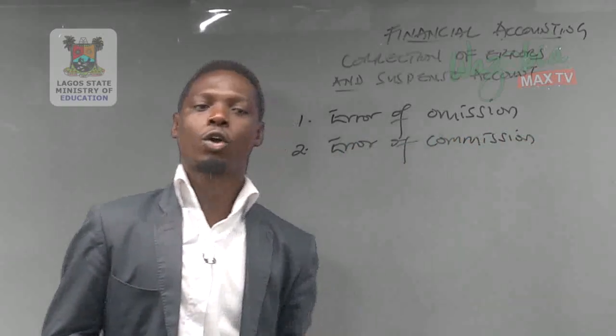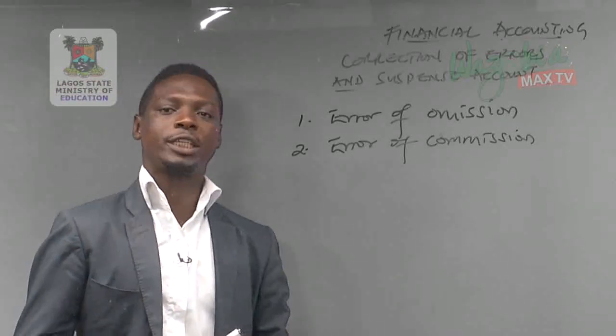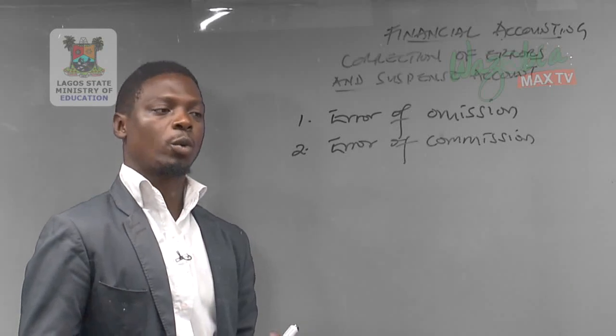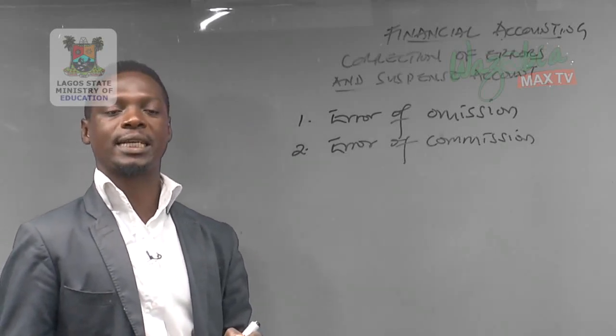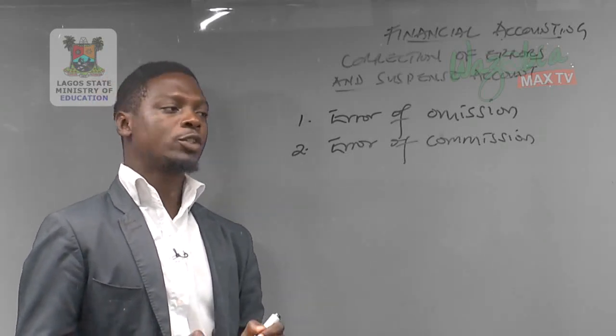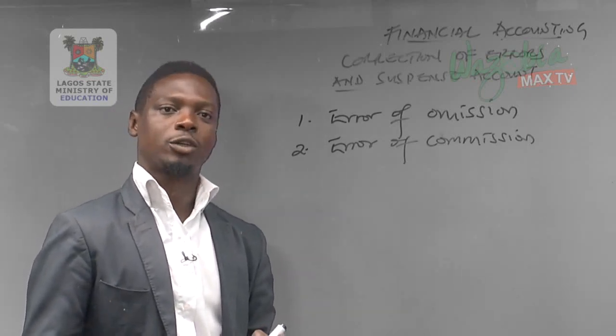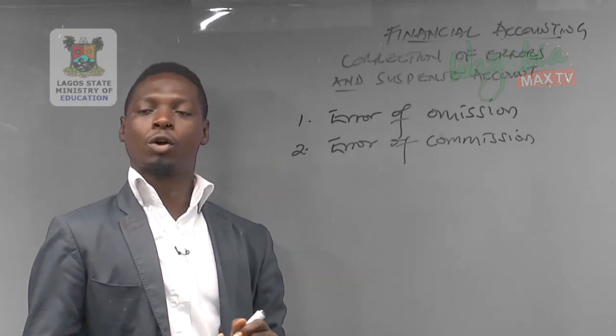Error of commission. This occurs when we record in the wrong person's account. For example, sold goods to Adeolu recorded in Adeola's account. You have committed error of commission.